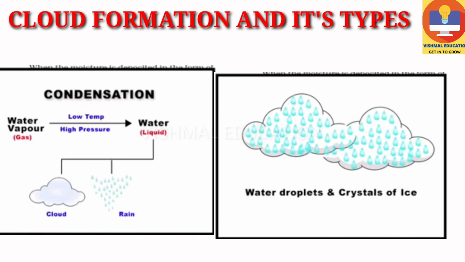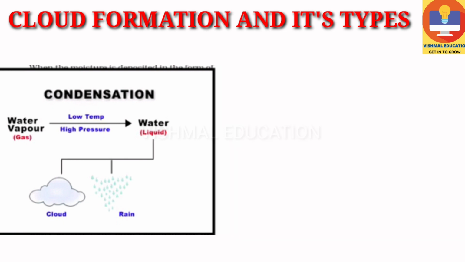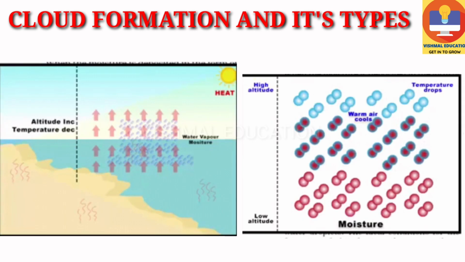So let's look at how clouds are formed. At first, heat from the sun warms the ground, which makes the surface of the earth warm and also makes the surrounding air warm. Now warm air rises from the ground level, and we also know that the air around us contains water vapor, also called moisture. So when warm air rises, it also takes the moisture along with it.